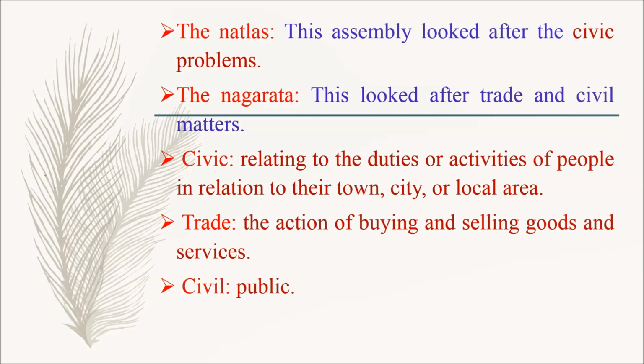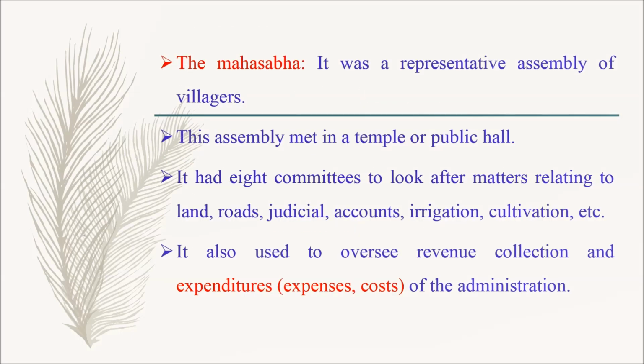The Nagarata, this looked after trade and civil matters. So what is meant by trade? Trade means the action of buying and selling goods and services. Civil means public. So the Nagarata looked after trade, which means the action of buying and selling goods and services, and civil matters. Here civil means public, so public matters. The third type of assembly is the Mahasabha.